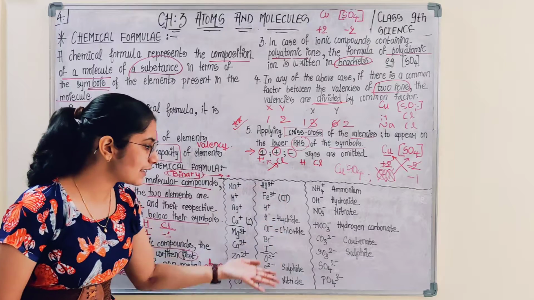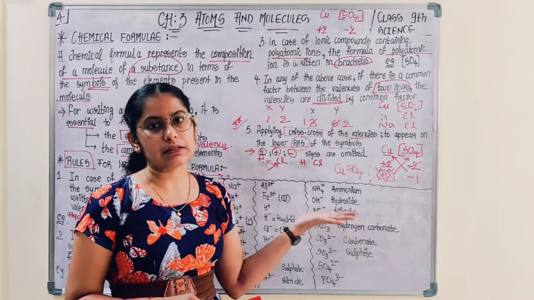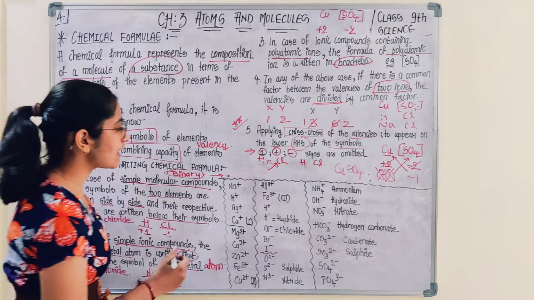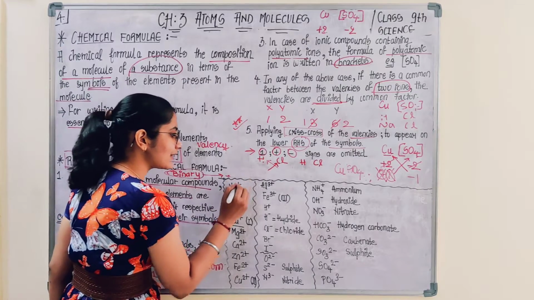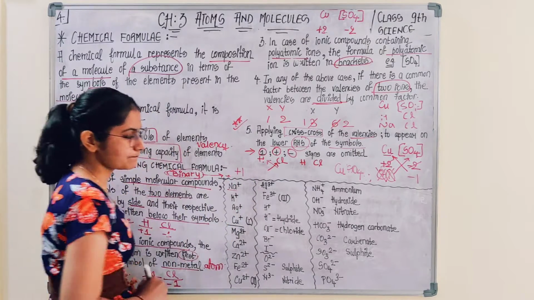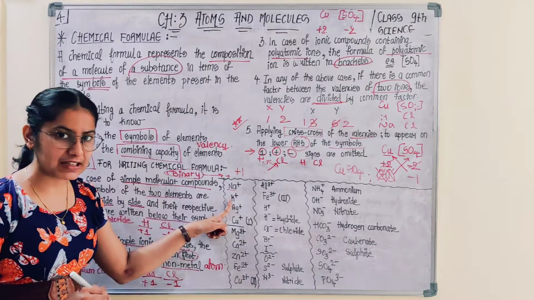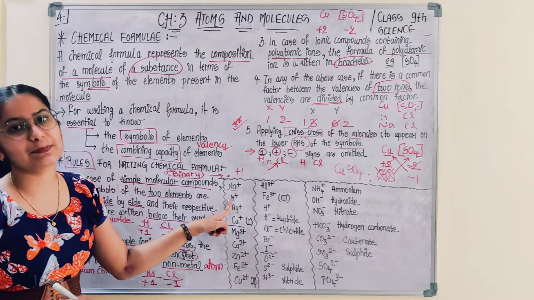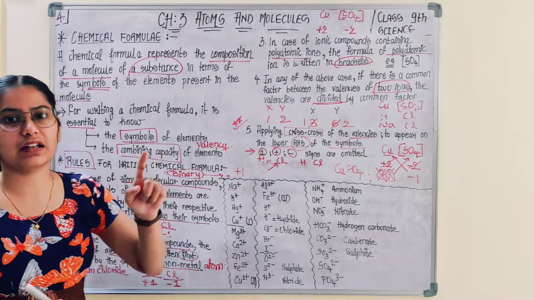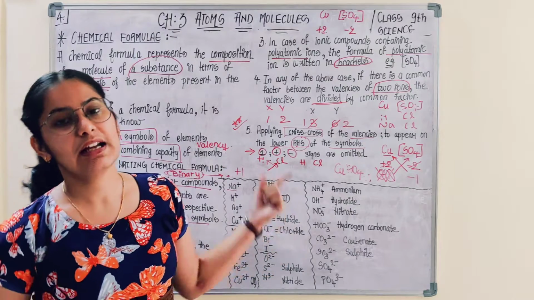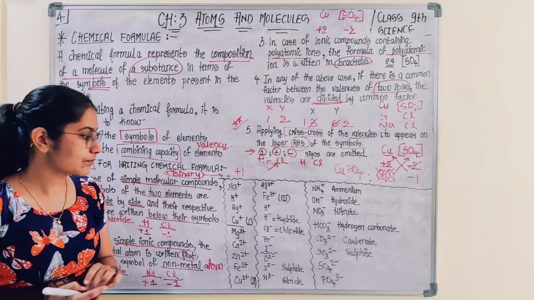For this, I have written here. I have not written the name of all the ions given here. Like suppose this is sodium. Na is the symbol for sodium. Plus refers that the valency of sodium is +1. Potassium, Kalium से आया था potassium. Valency of potassium is +1. Silver, the symbol for silver is derived from the Latin name Argentum. So that is +1.